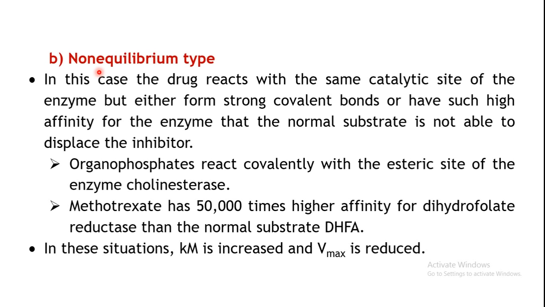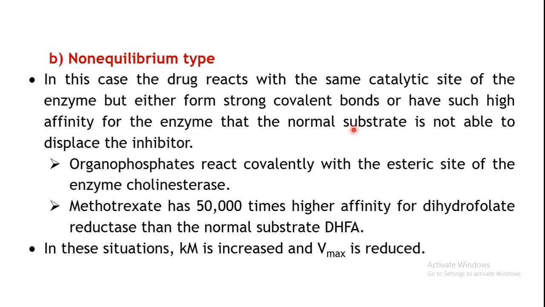Competitive inhibition is divided into two subtypes, the equilibrium type and the non-equilibrium type. Now in non-equilibrium, your drug will react with the binding site of the substrate on that enzyme, and this binding will be in the form of strong covalent bonds, or the binding will be with a very high affinity for that enzyme, very high as compared to your normal substrate.